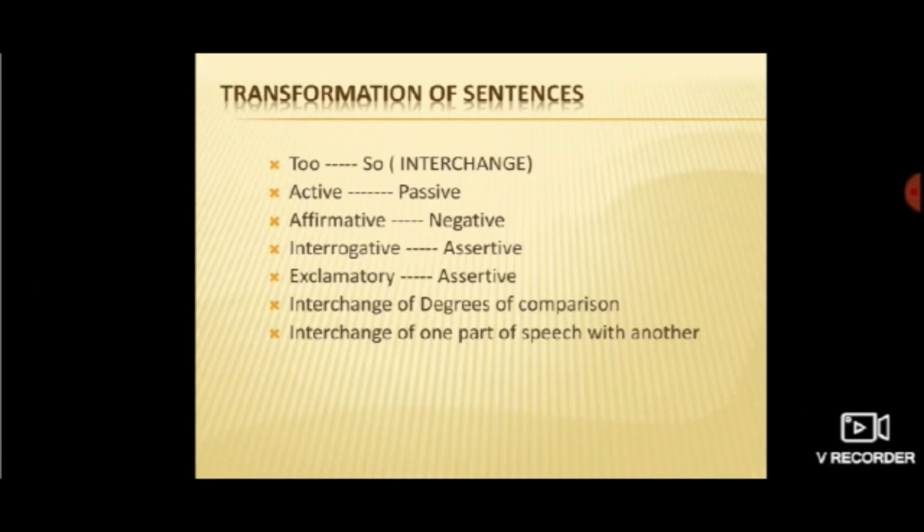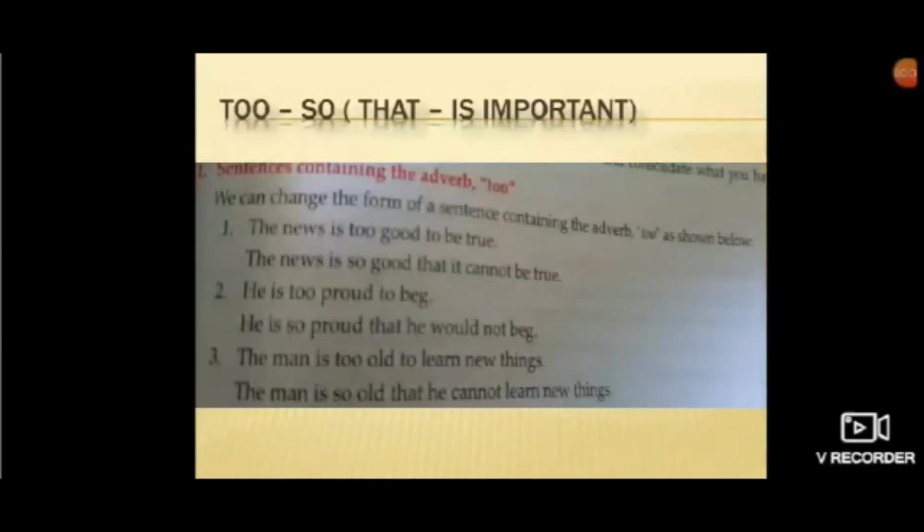So as you can see, the first one is to interchange to and so. Second, active to passive. Third, affirmative to negative. Fourth, interrogative to assertive. Fifth, exclamatory to assertive. Sixth, interchange of degrees of comparison. And seventh, interchange of one part of speech with another. Okay, so let's begin with the first one.